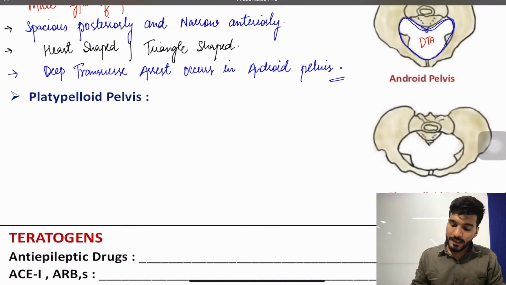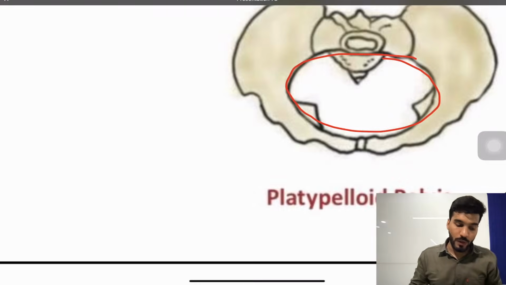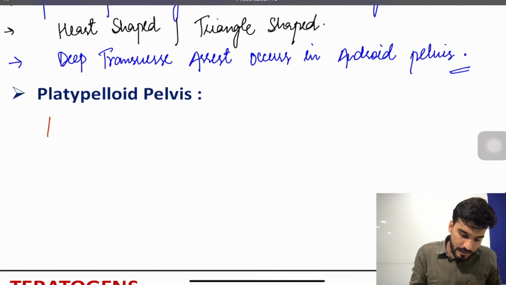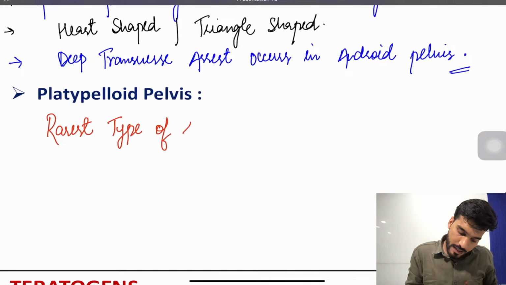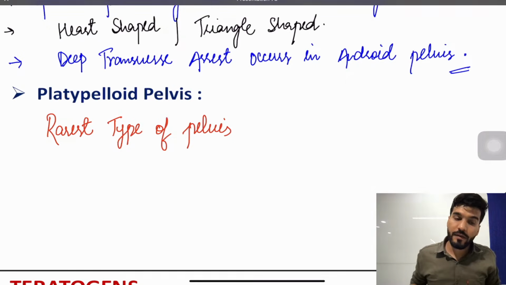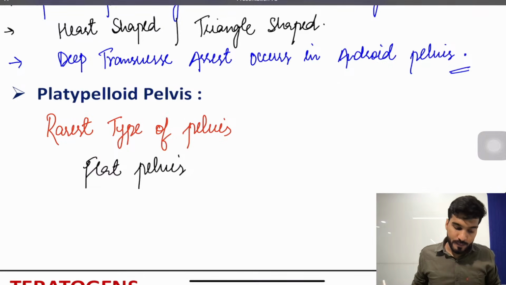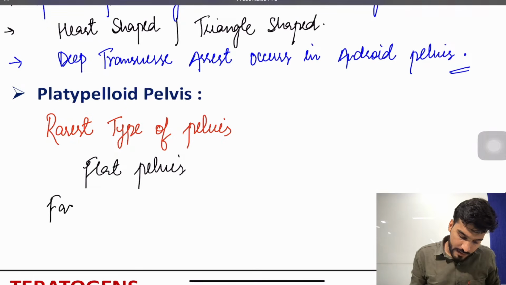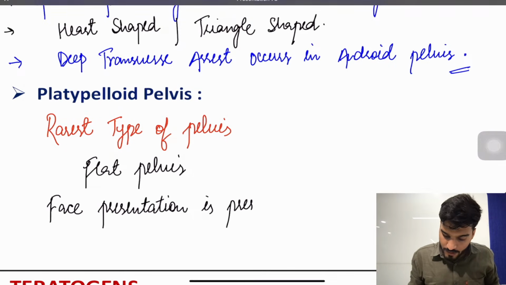And then we have the platypelloid pelvis, and this type of pelvis, if you see, is transversely oval. It is the rarest type of pelvis. Number first, it's the rarest type. Number second, it's a flat pelvis. Then face presentation is present. Now what is face presentation?